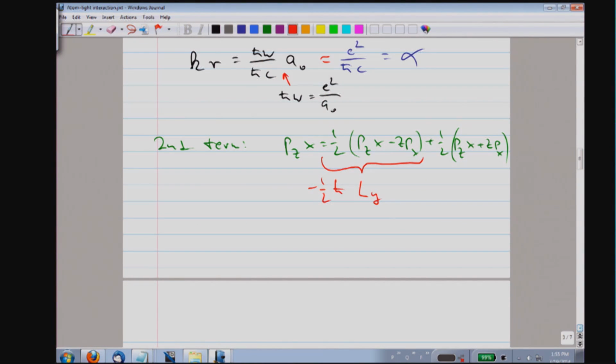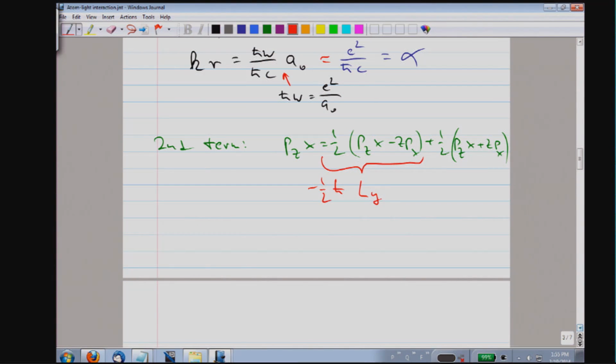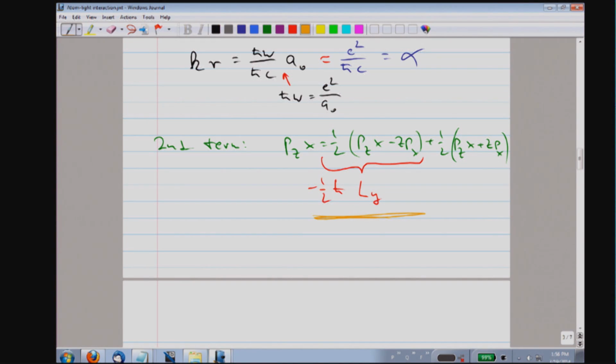Okay, so let's focus for now on this part. The second term, which is the electric quadrupole term, we do in a few moments. The relevant matrix element is now the matrix element of the orbital angular momentum Ly.